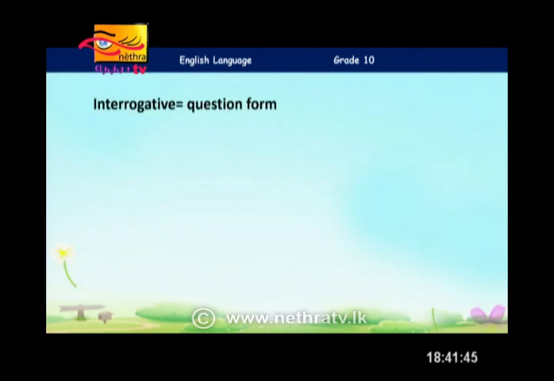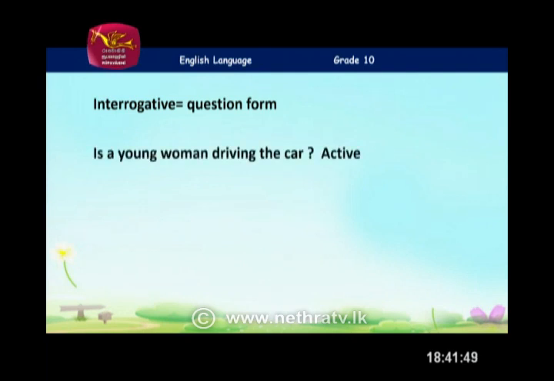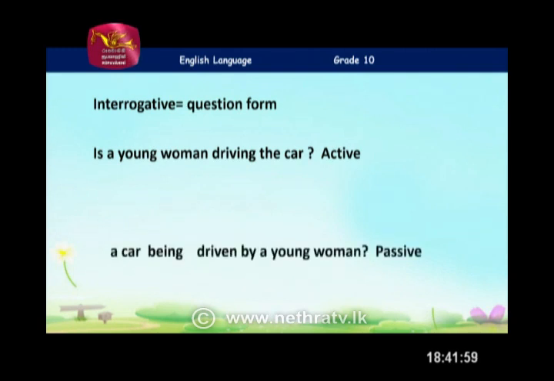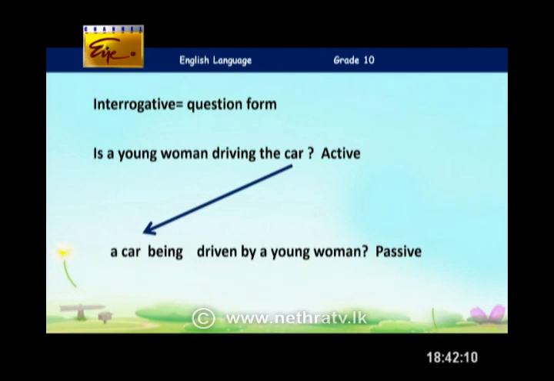So, when it comes to interrogative, that's the question form, what happens? We'll look at the example, then it will be easier for you to understand. Is a young woman driving the car? There's the active form. Exactly, in active form, that's the question. When you turn that into passive, what happens? Well, just like we learned earlier, we take the car in front, a car, then we simply add being form because it is present continuous. That's right.